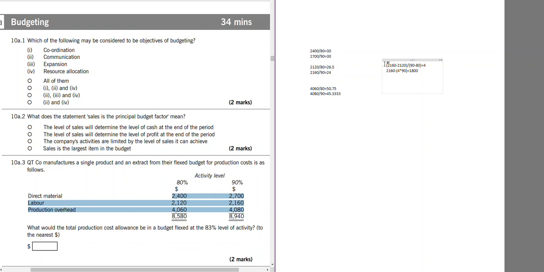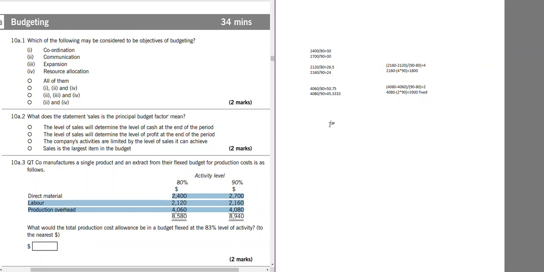Doing the same thing here, 4080 minus 4060 divided by 90 minus 80 becomes 2 variable. Now take any activity minus the variable bit from it. You have the fixed.